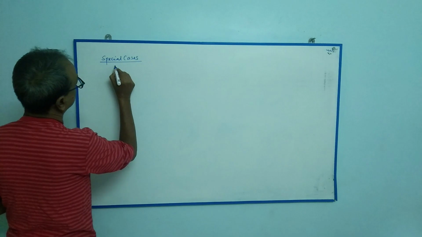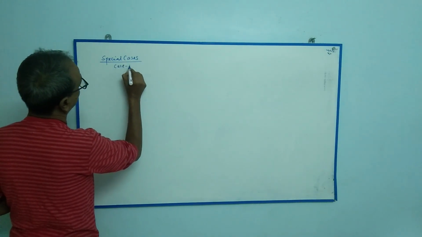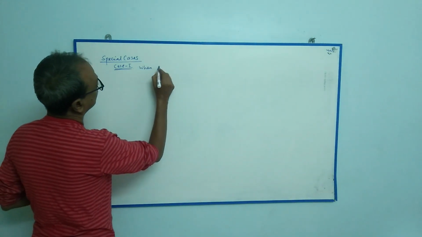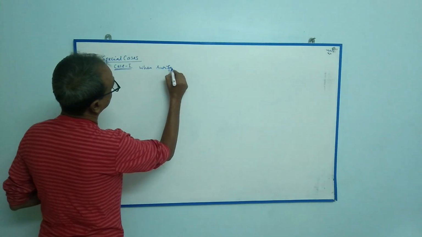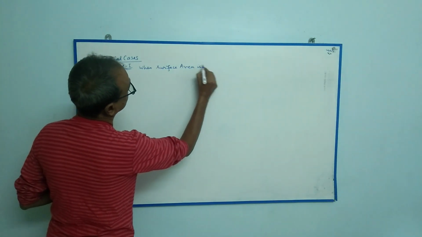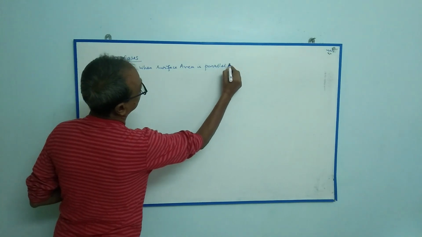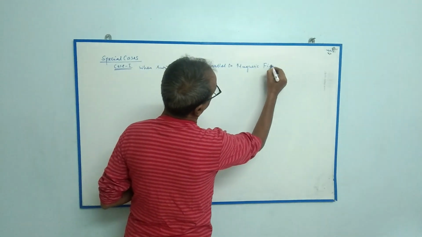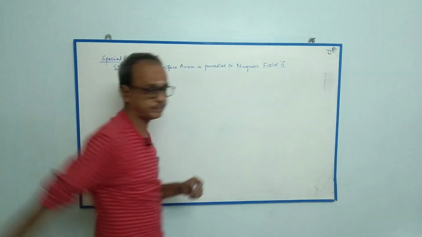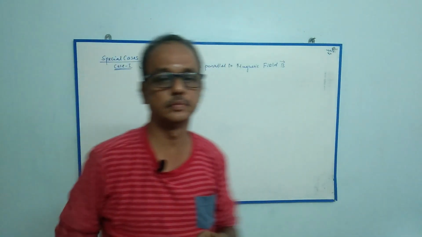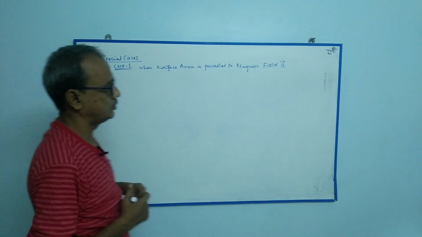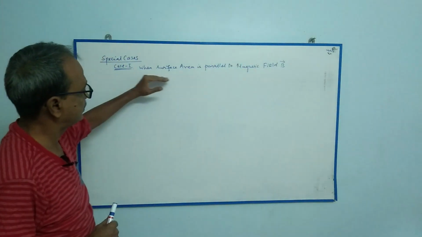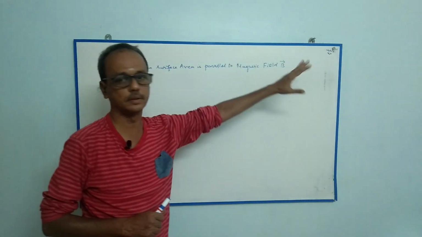Case 1: when the surface area is parallel to the magnetic field B. What is the value or magnitude of flux when the surface area is parallel to the magnetic field B?